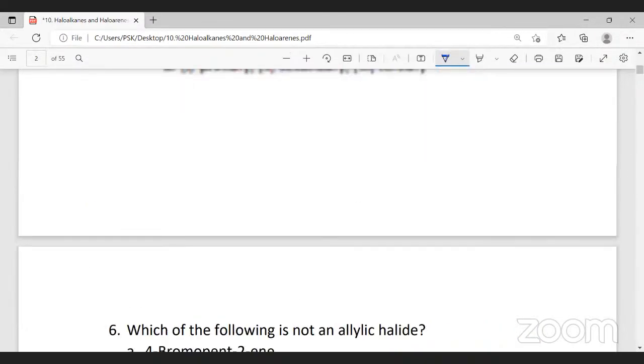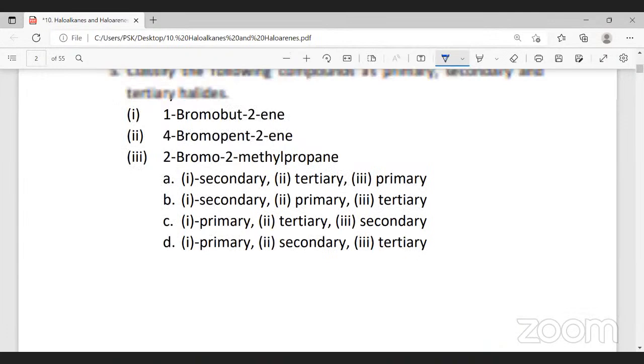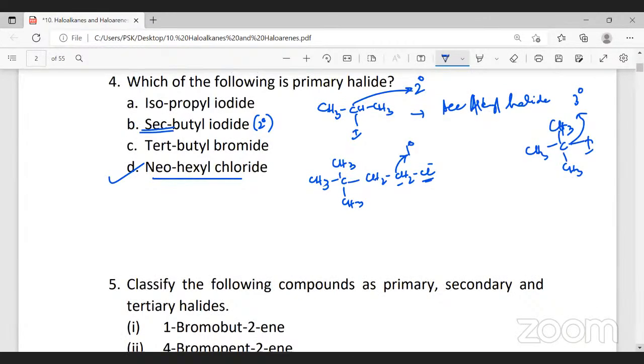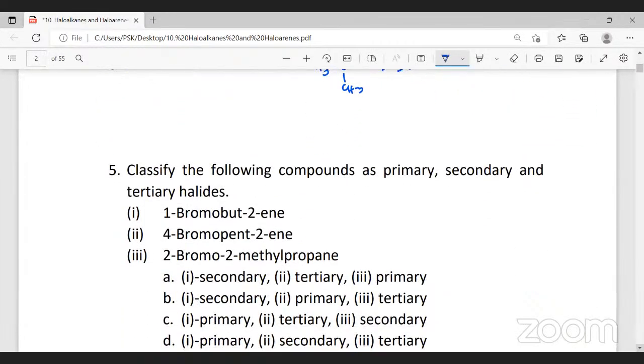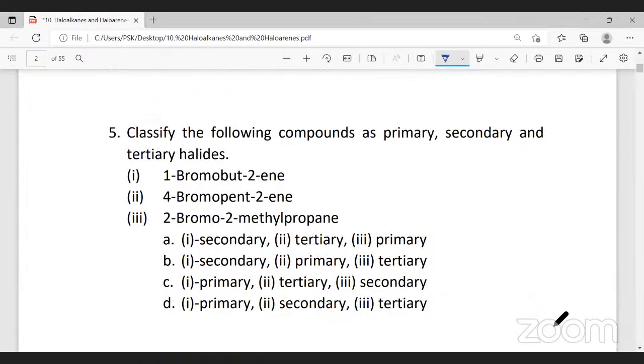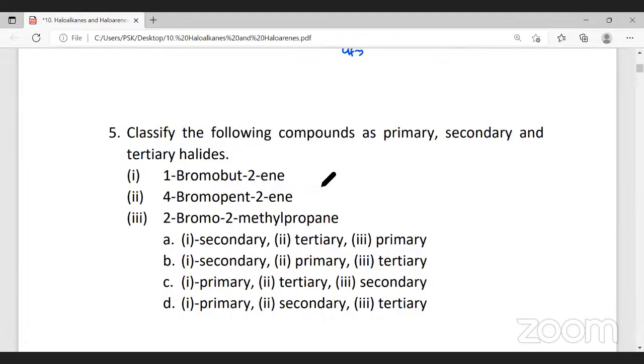Now the next question. Classify the following as primary, secondary, and tertiary halides. 1-bromo-2-butene. Now 2-butene is a C double bond C, 4 carbon atoms. So I will number this as 1, 2, 3, and 4. 1-bromo, it is Br. Now in order to satisfy the valency, 2 hydrogens I add.